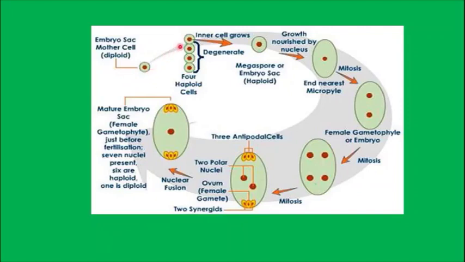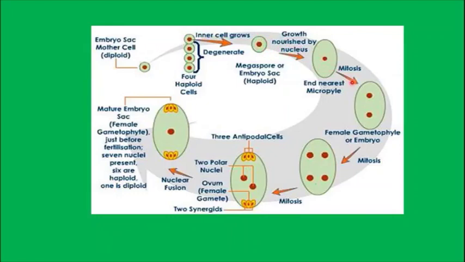It undergoes meiotic division to form four megaspores. First it will form the megaspore dyad, and later it forms the megaspore tetrad. This is called meiotic division. Out of the four haploid cells, three will degenerate and only one will survive. The surviving megaspore grows, nourished by the nucleus, and from here